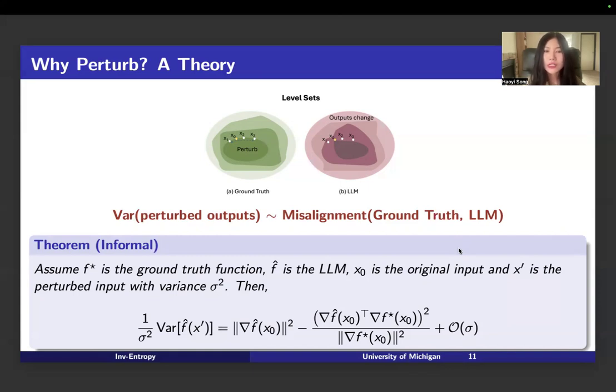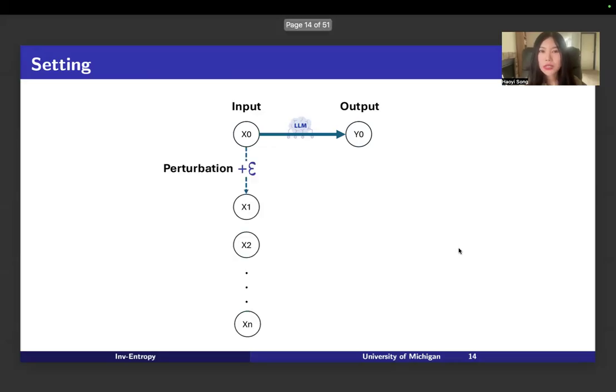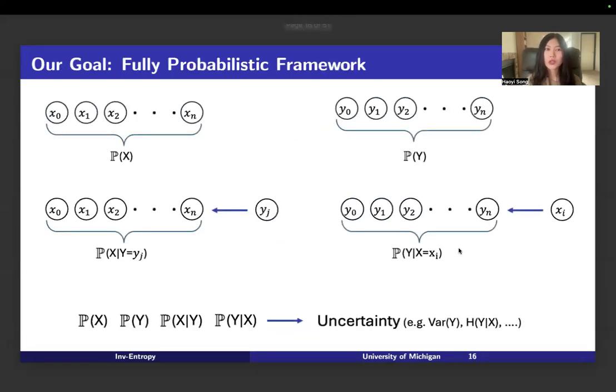And we showed that the variance of the outputs from the perturbed inputs generated by the large language model is a function of the misalignment between the ground truth and the large language model, which is the uncertainty we want to quantify. So now we have an original input and its corresponding output. We apply perturbation to the original inputs, get a lot of perturbed inputs, and apply the large language model. We get corresponding outputs.